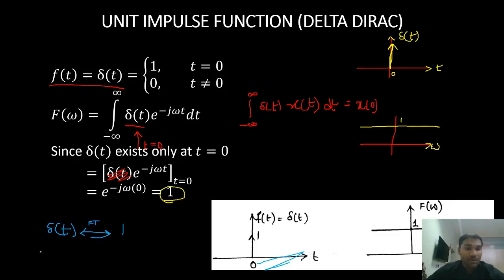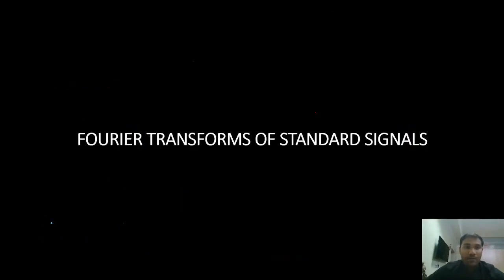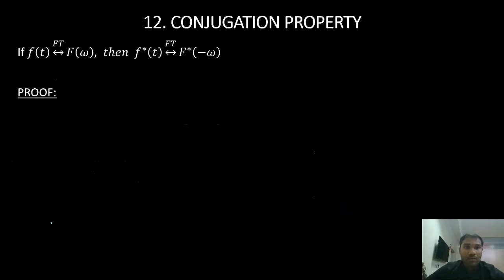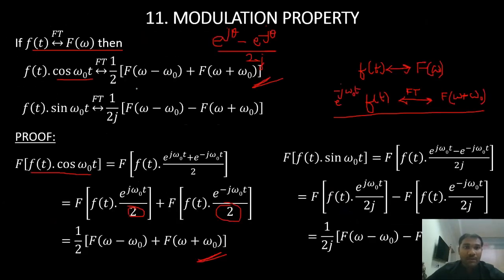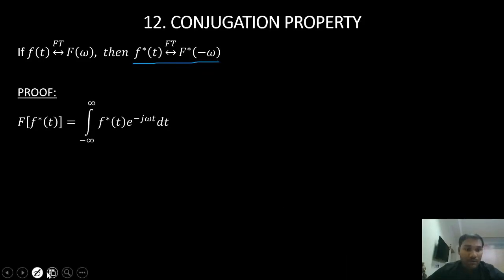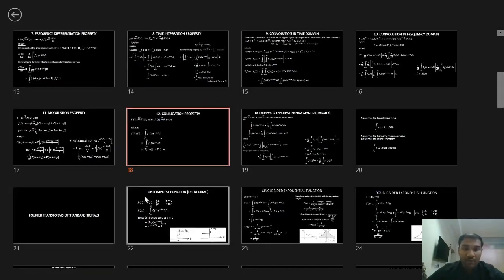Even in the properties, we had such pairs. All those things you have to remember. They are required in problems.